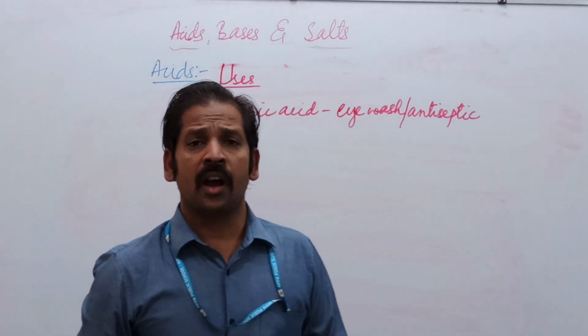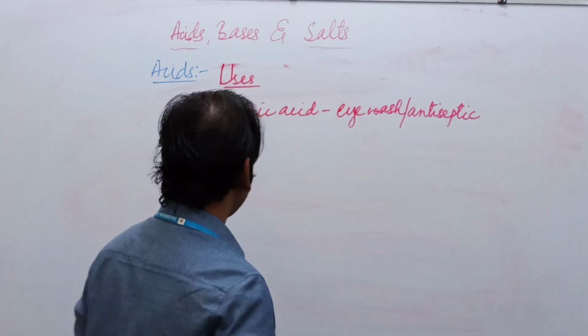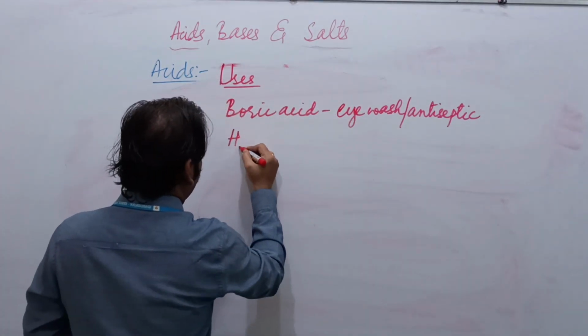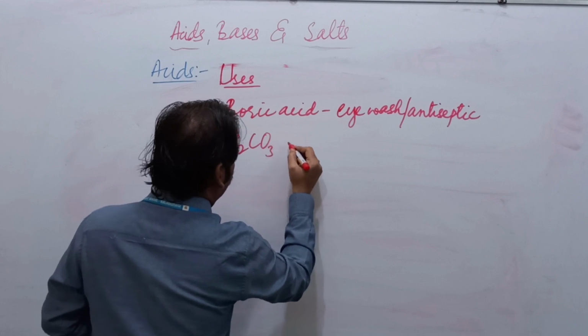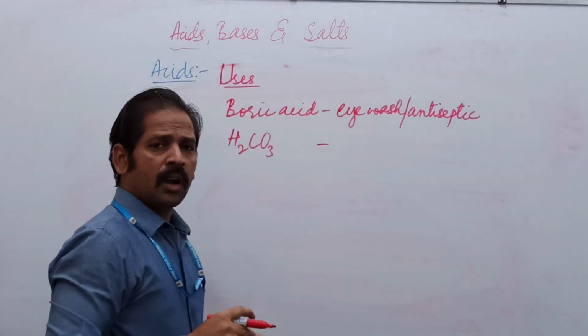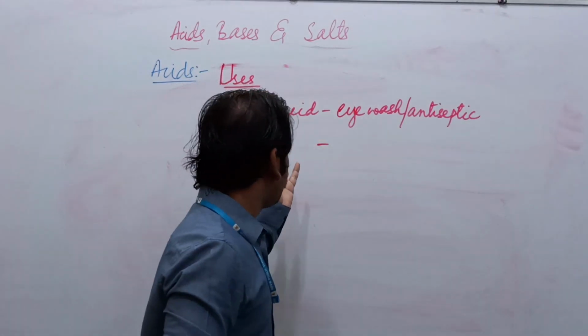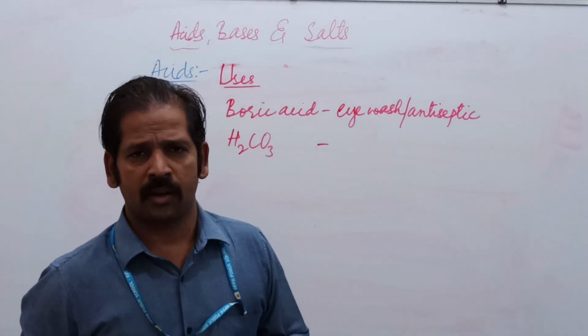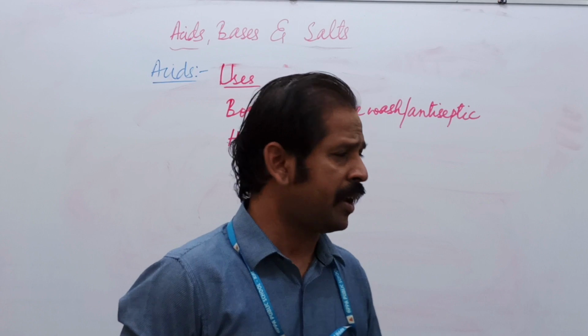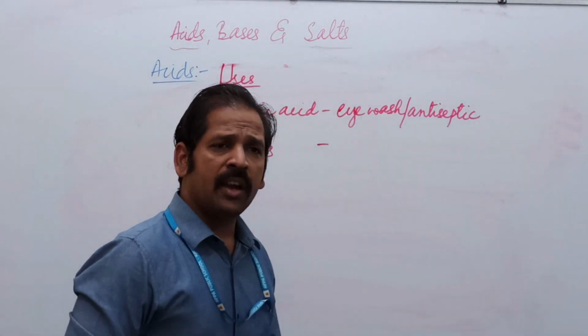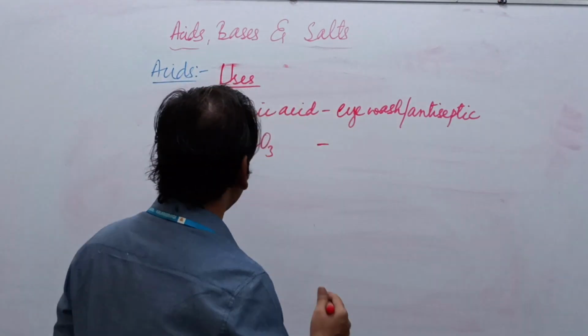Second one is carbonic acid. Boric acid formula is H3BO3 and carbonic acid is H2CO3.